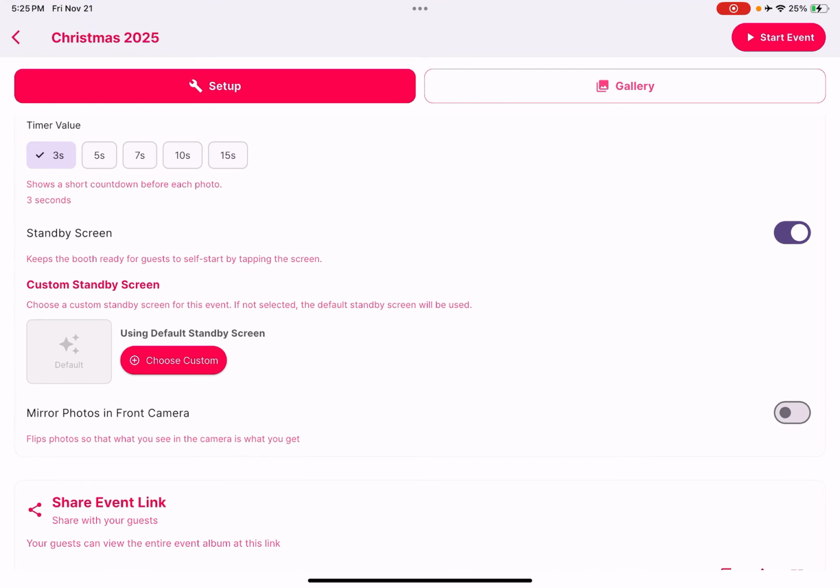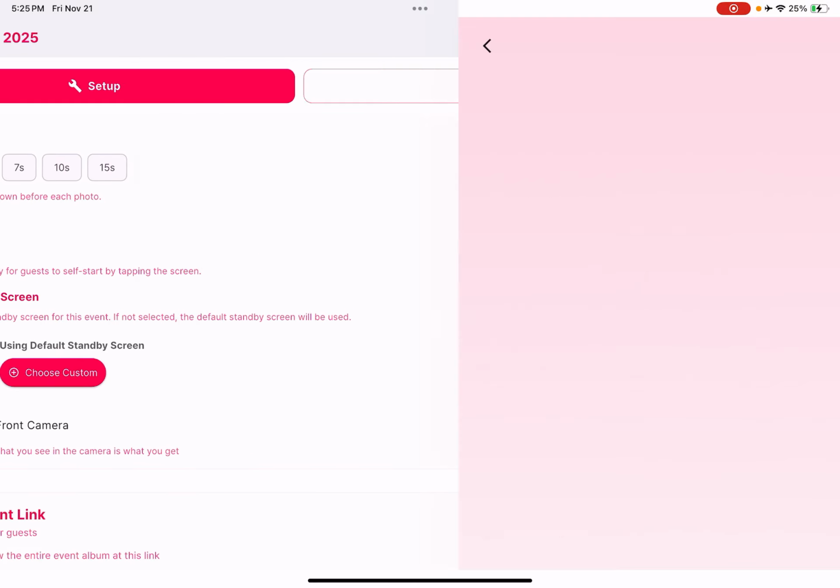I will have a separate session on the standby screen, but like I said earlier, because we haven't chosen any standby screens, it's gonna show the default standby screen, which is like that.